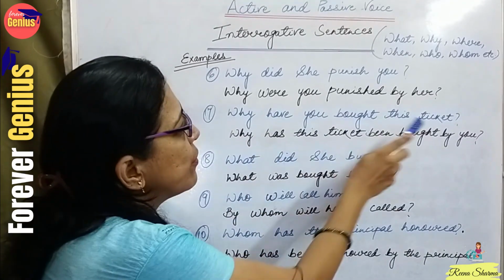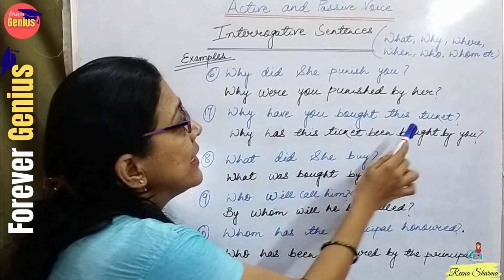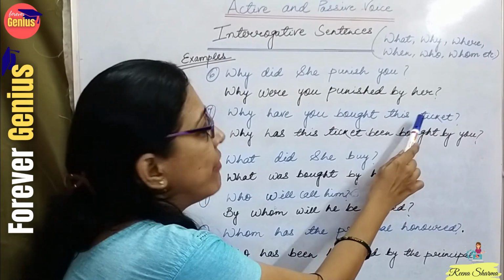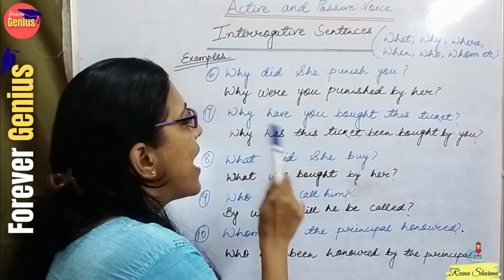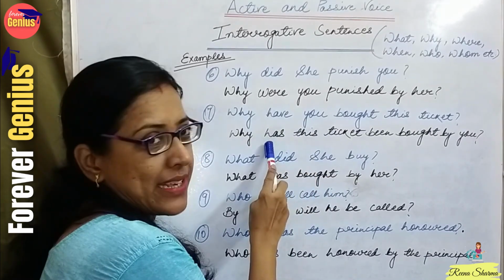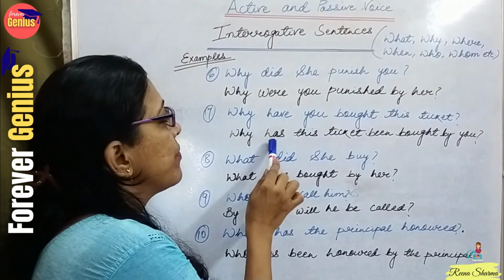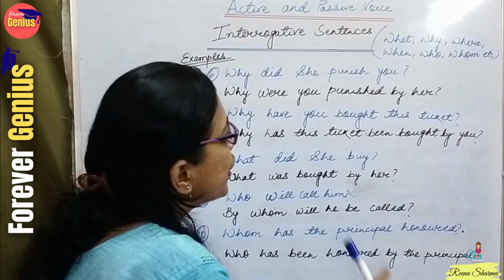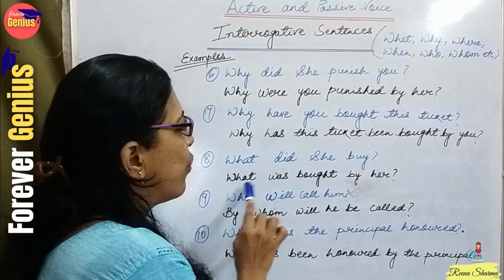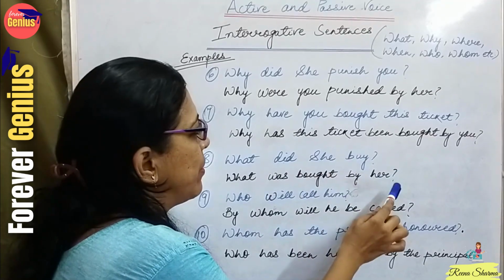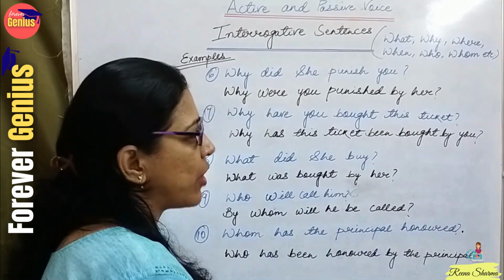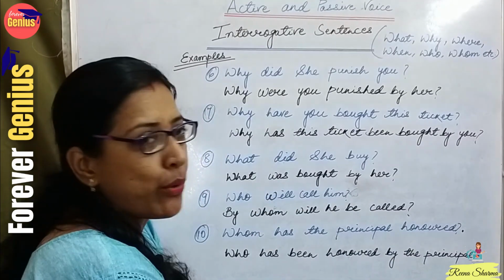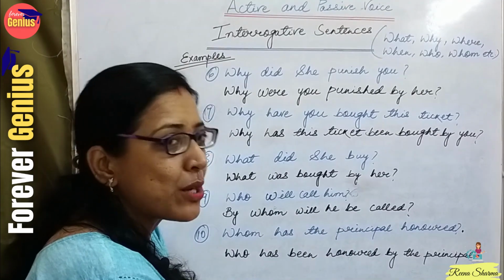So why have you bought the ticket? Now why? This ticket. I am talking about this ticket. Here ticket is singular. When we are making this object the subject, we are using has instead of have. So the auxiliary verb here is has. So why has this ticket been bought by you? What did she buy? What was bought by her? She will become her, buy will become bought, because we are always using the third form of the verb when we are converting the WH active voice into passive voice.